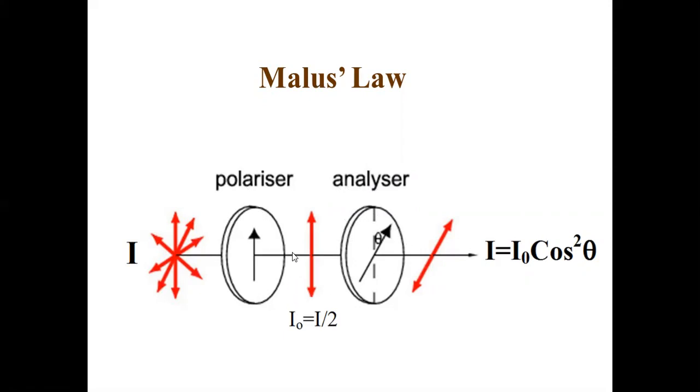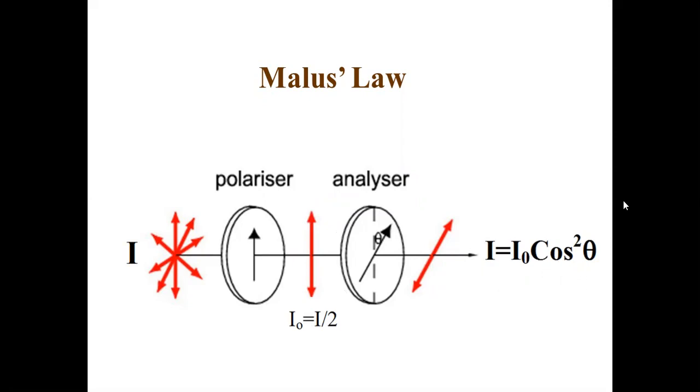And after that, polarized light is incident on an analyzer whose axis is inclined at an angle theta with the incident polarized light. Then, after coming out of this, the intensity of the light coming out of the analyzer is I equal to I naught cos square theta. The mathematical statement itself is Malus's law.